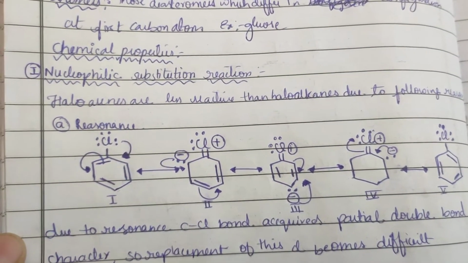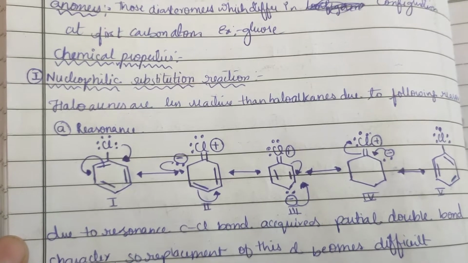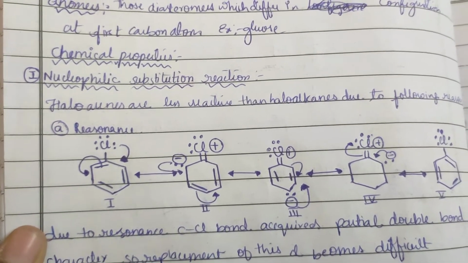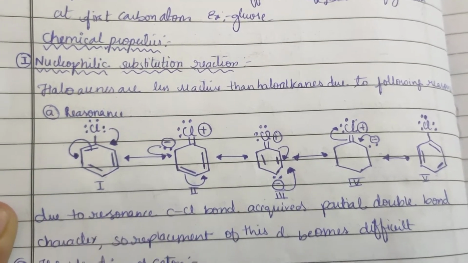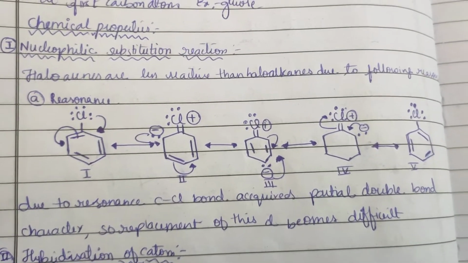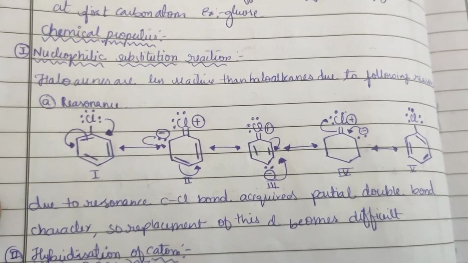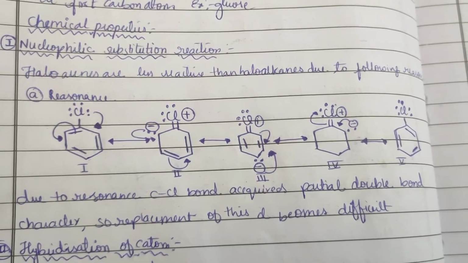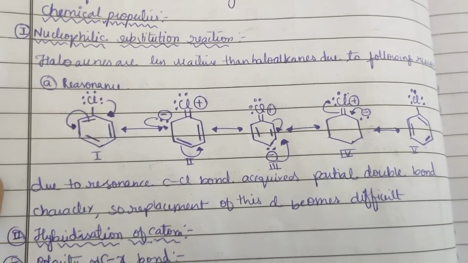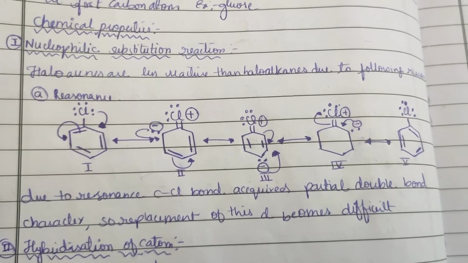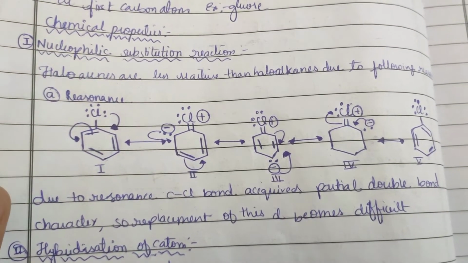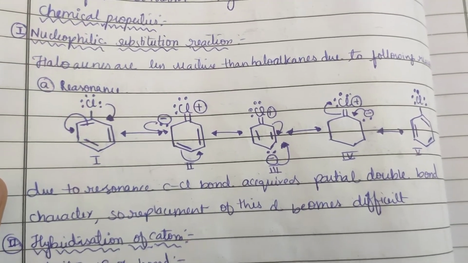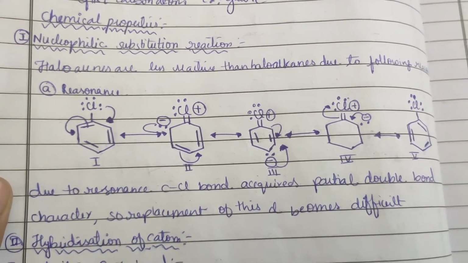Now chemical properties. First is nucleophilic substitution reaction. Haloarenes are less reactive than haloalkanes due to the following reasons. First is resonance, as you can see. Due to resonance, the carbon and Cl bond acquires partial double bond character, so the replacement of Cl becomes difficult. Here you can see the structure of 5 resonating structures.